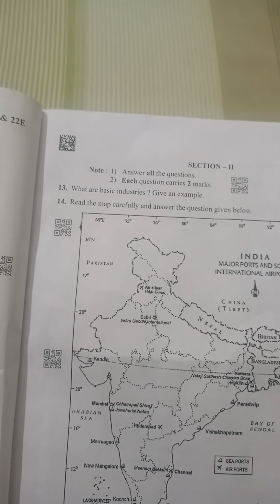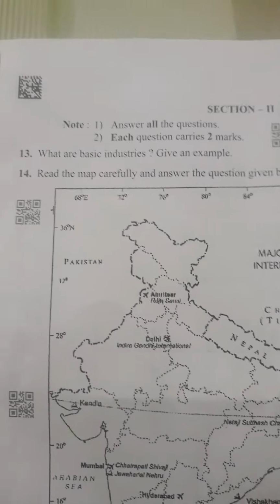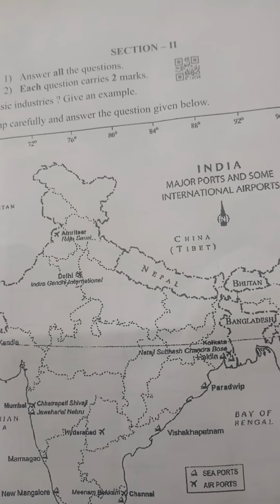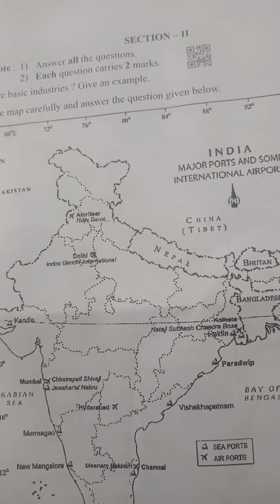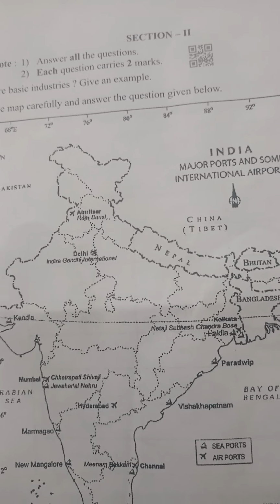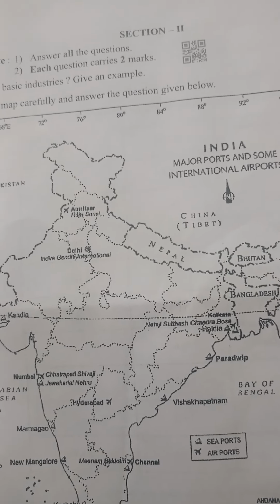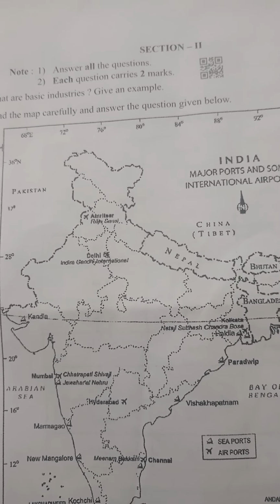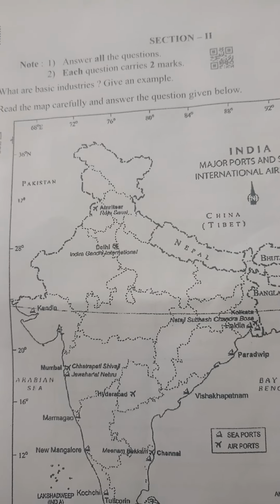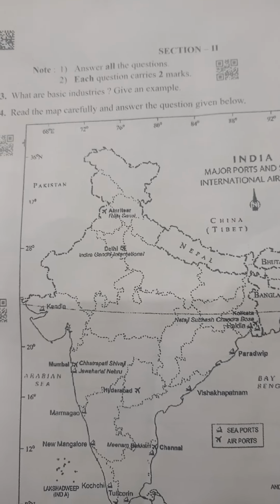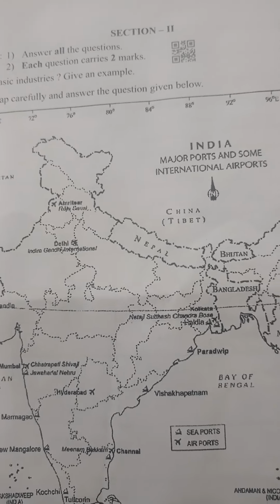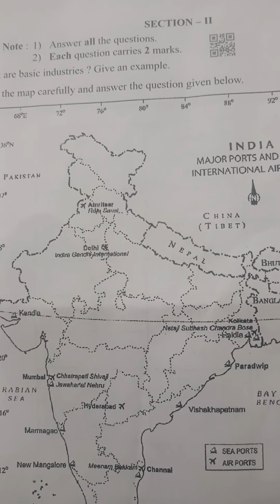Next, I am going to section 2. That is, what are the basic industries? Give an example. Basic industries are the industries that supply raw materials or essential goods to other industries. Iron and steel, cement, etc. Even others may also be considered. A related one may be considered an answer.